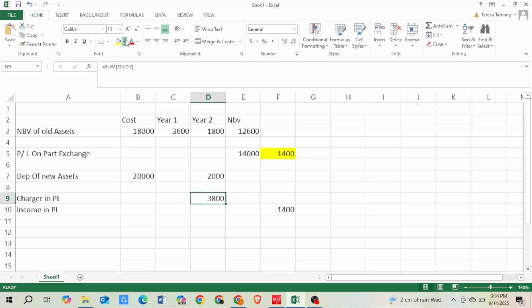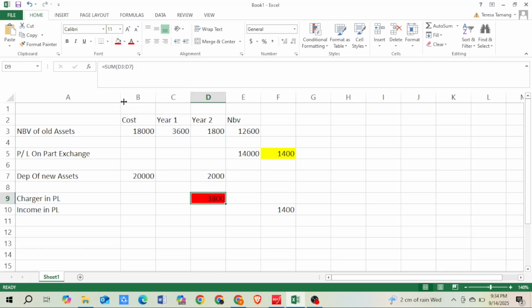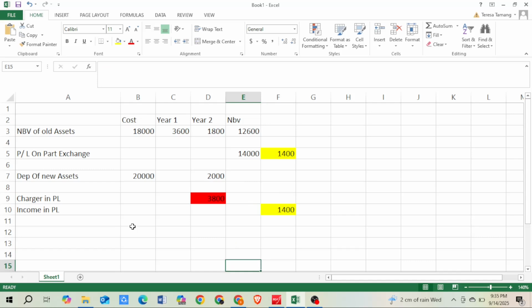Let's say this is our expense, in red, and this is our income, which is yellow. So the amount that we write in the statement of profit and loss is expense minus income, so 2,400 as an expense.